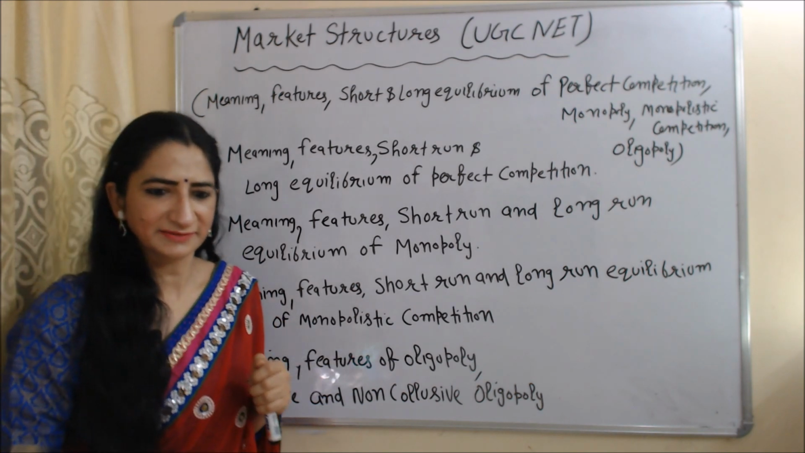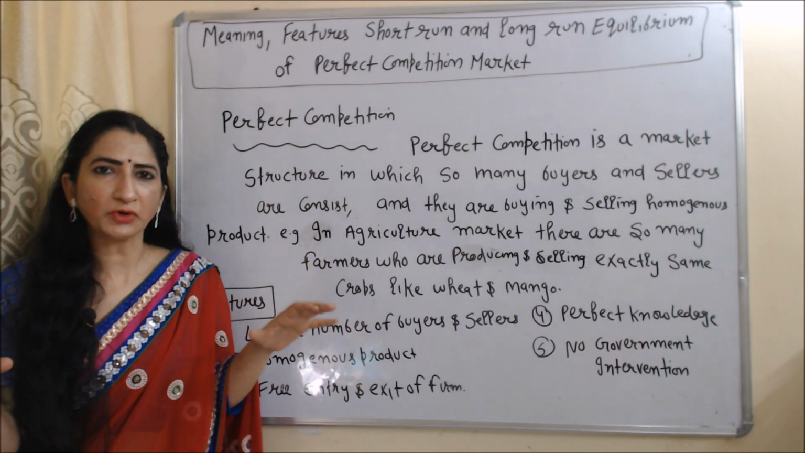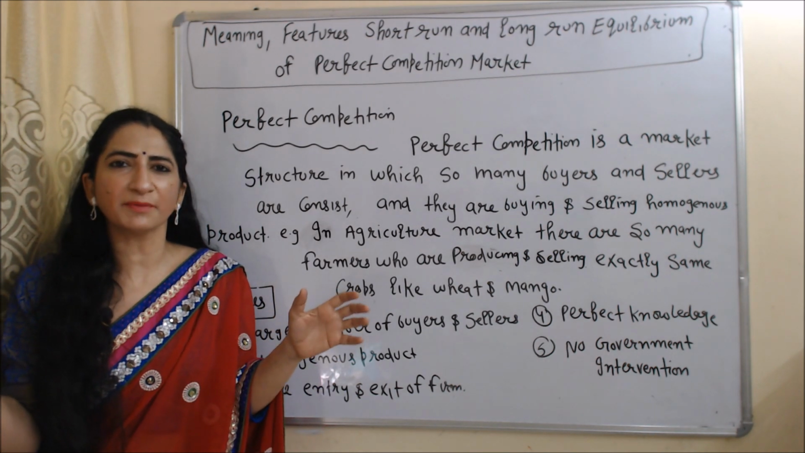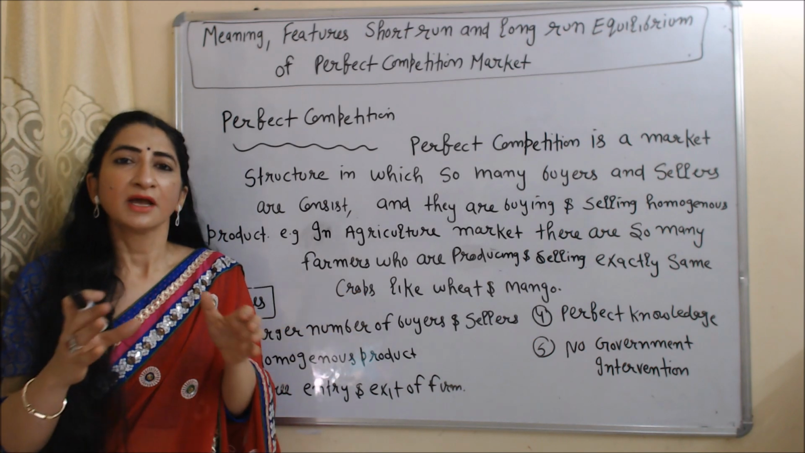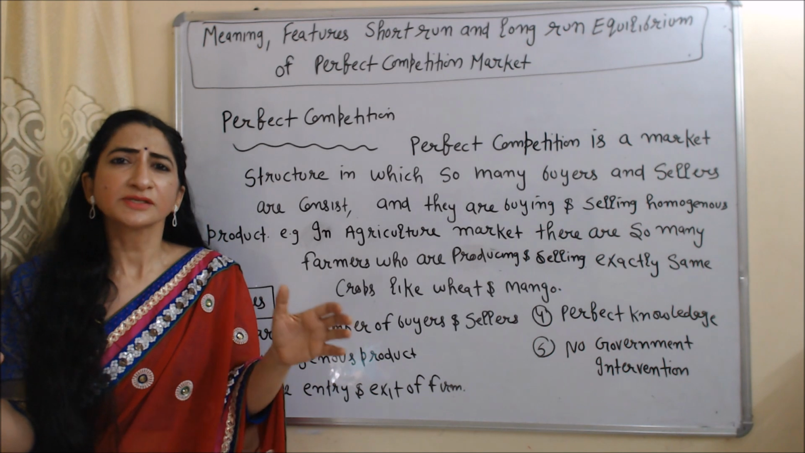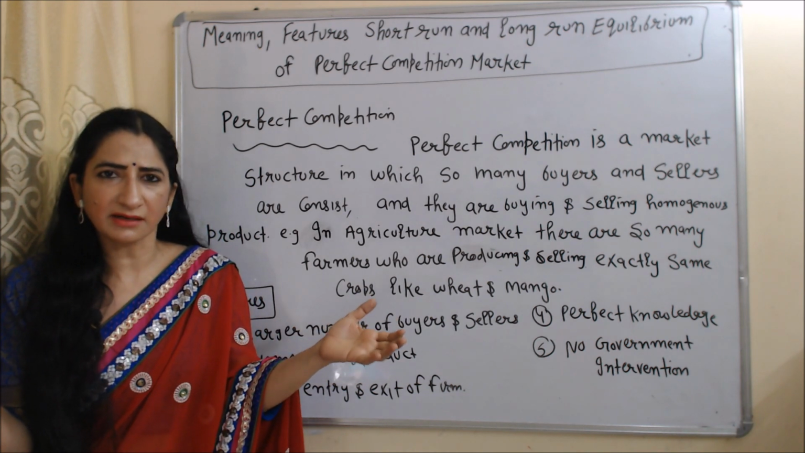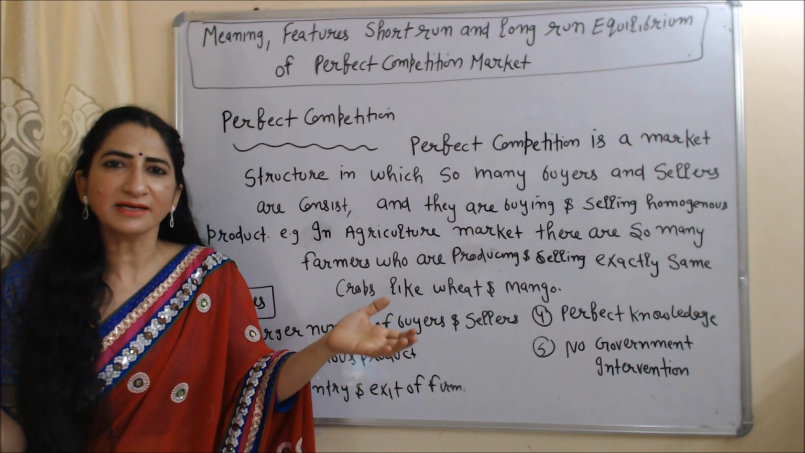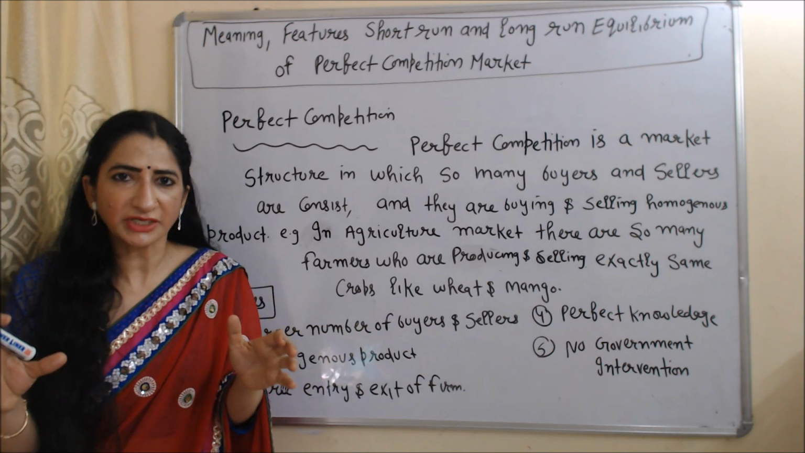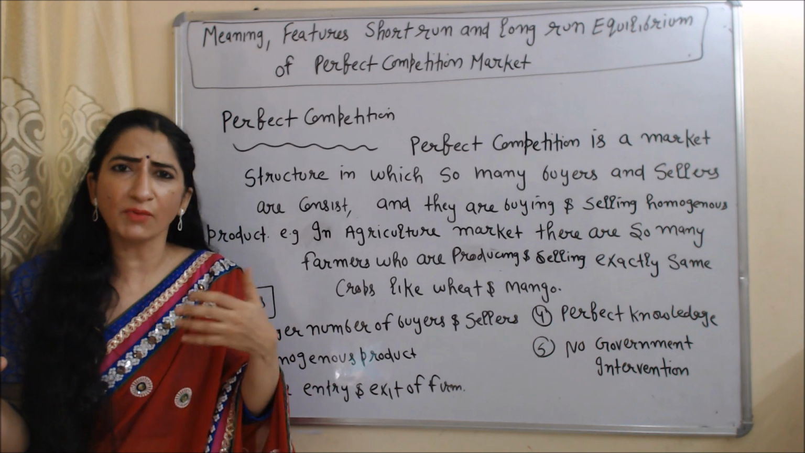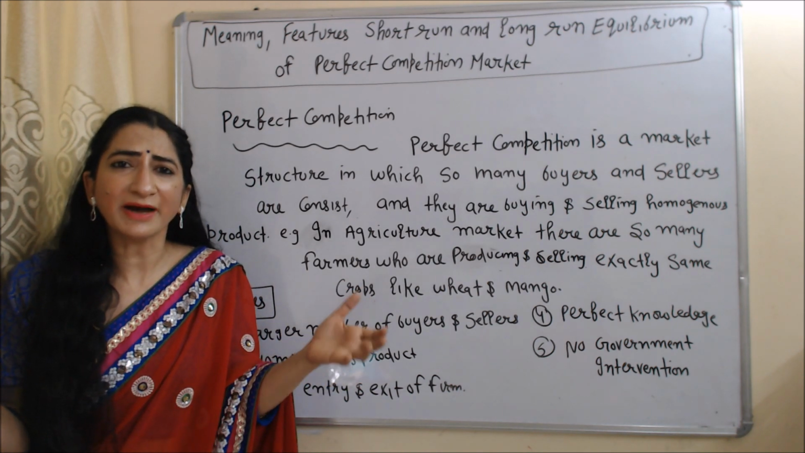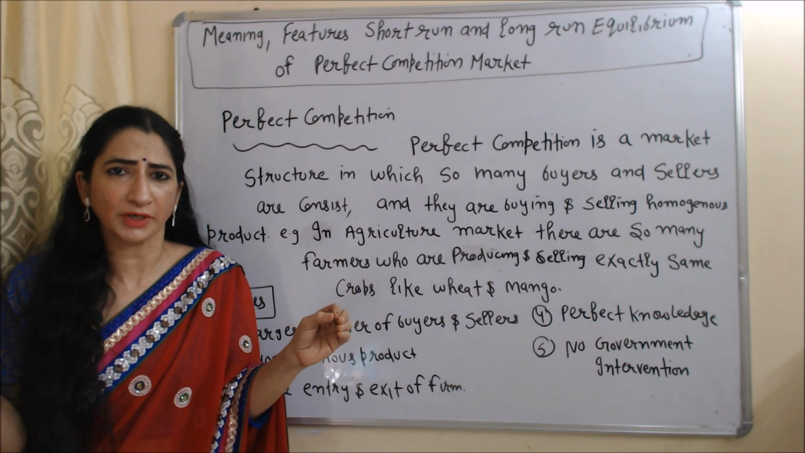So let's start it. First of all, we are going to talk about meaning, features, short run and long run equilibrium under perfect competition market. Perfect competition is a market structure in which so many buyers and sellers exist and they are buying and selling homogeneous product.